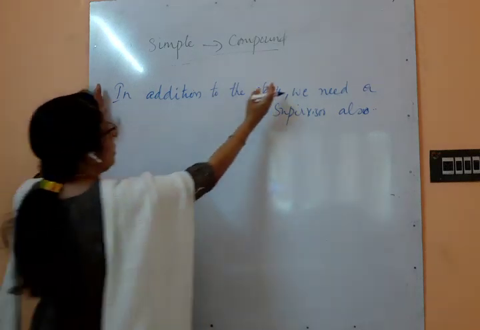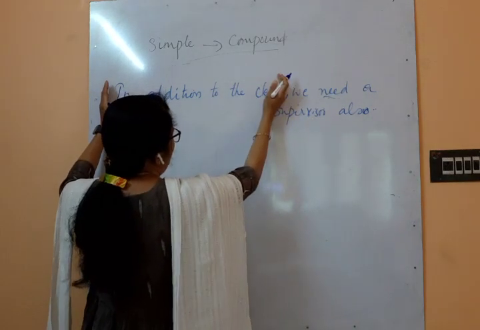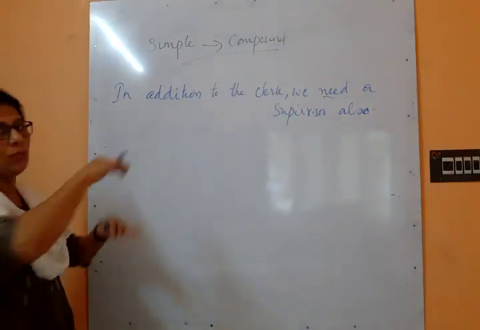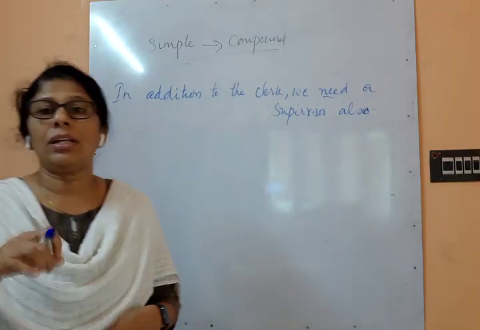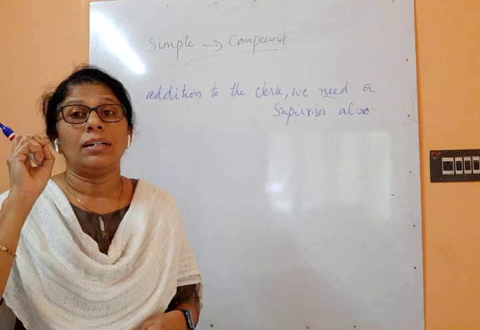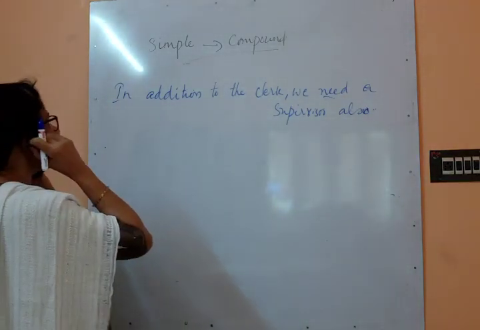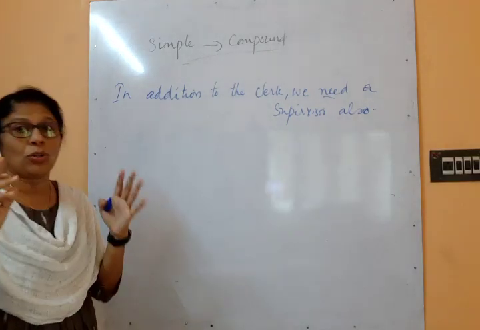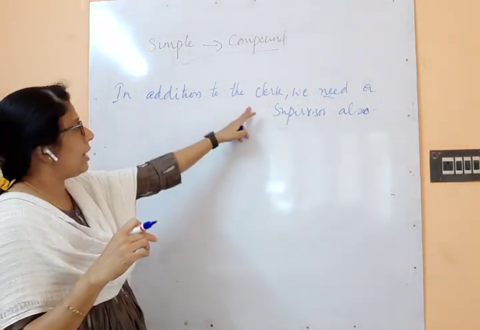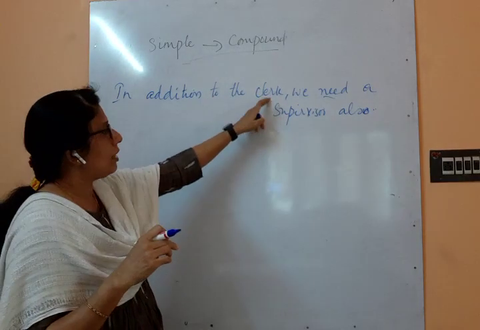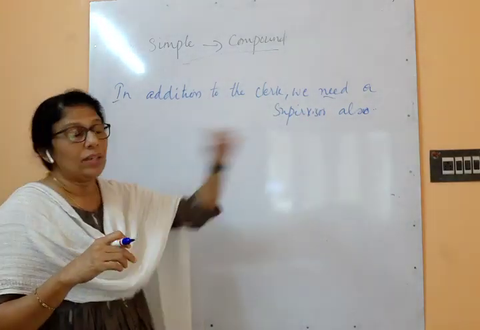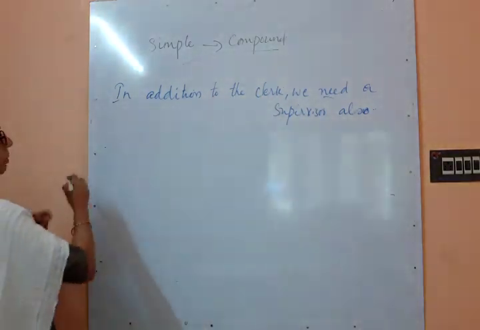This part where the verb is not there also has to be converted to a main clause, and we need to add a coordinating conjunction. Which coordinating conjunction? Not only but also, because we know that both things are needed: the clerk is needed, and the supervisor is needed. So we can use not only but also.